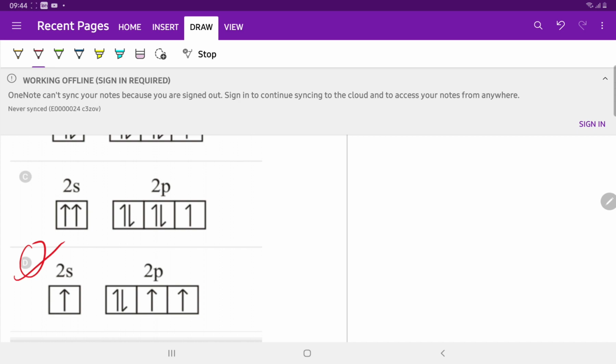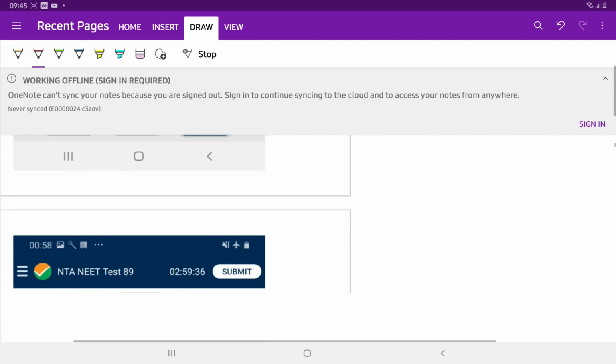Electrons are filling in the 2p orbital before filling in the 2s orbital. So the electronic configuration given in option D violates the Aufbau principle, which says that electrons fill the lower energy state before the higher energy state.